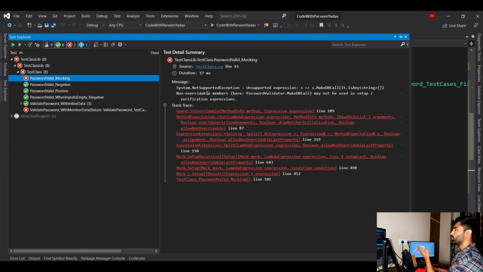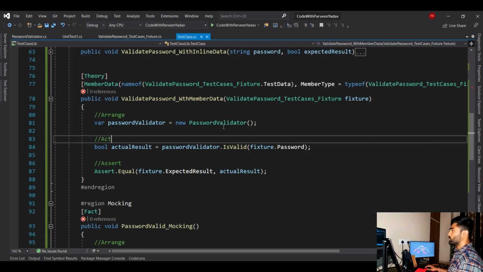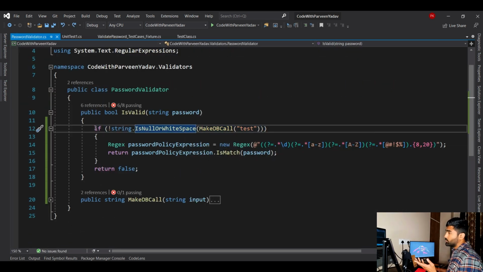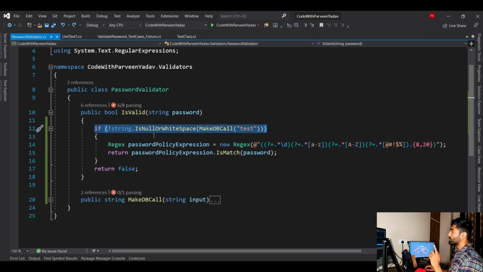Now what will you do? You will read the error message. Now you will investigate that you are breaking the changes. Now what other changes do you need to make, right? Either you will revert this change or you will fix it in a way that it does not impact the other part of your code. But it is not always necessary that you have broken the logic. It is also possible that the business logic has completely changed. That means once the business logic is changed, you need to update those test cases also.